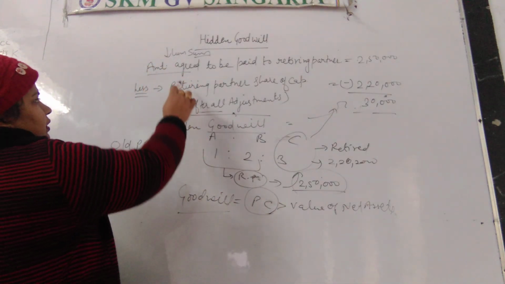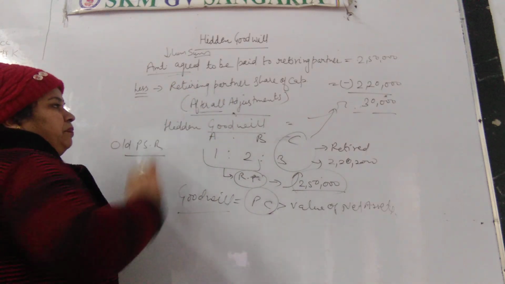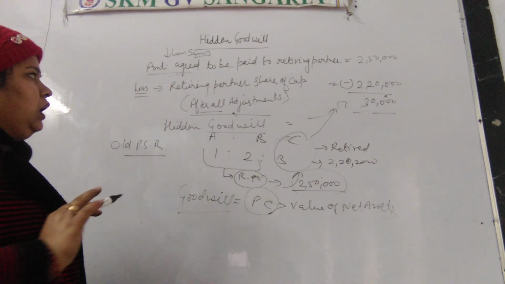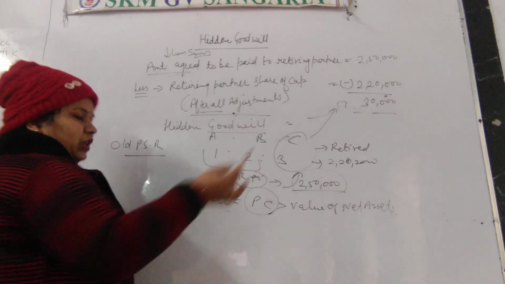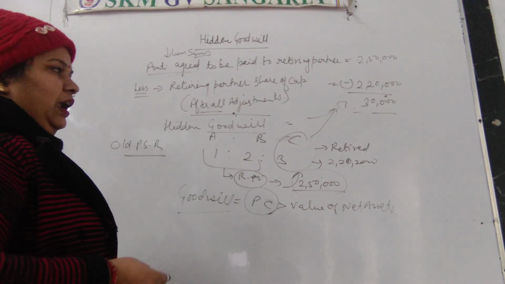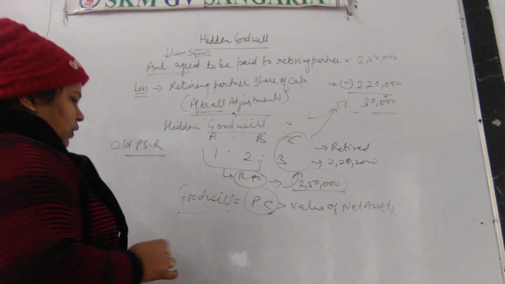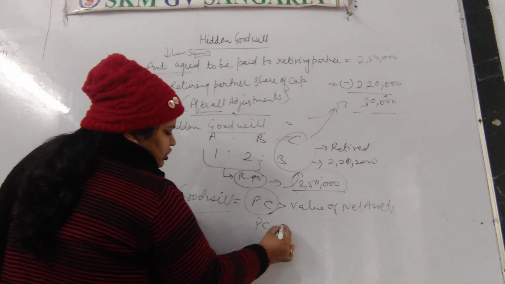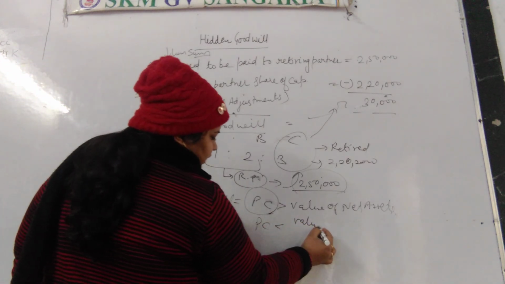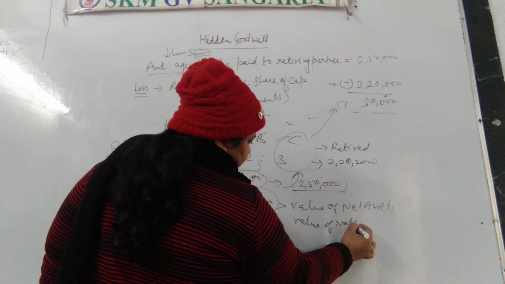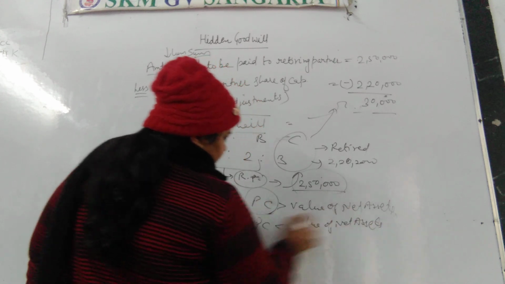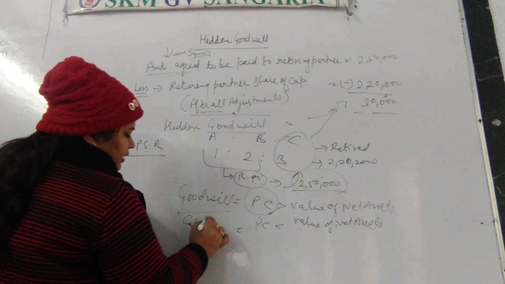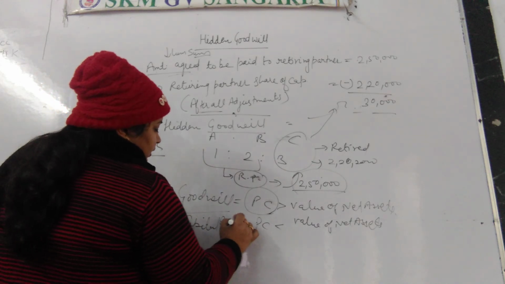इसी तरीके से the amount which is paid by the remaining partners to the retiring partner that is more than his share of capital, that is known as hidden goodwill. Okay, and if the purchase consideration is less than the value of net assets, that will be considered as capital reserve.